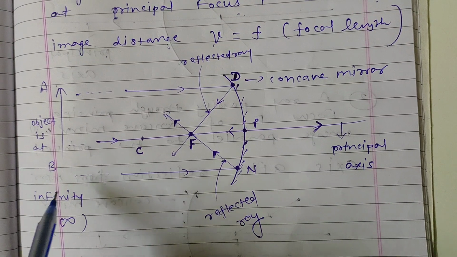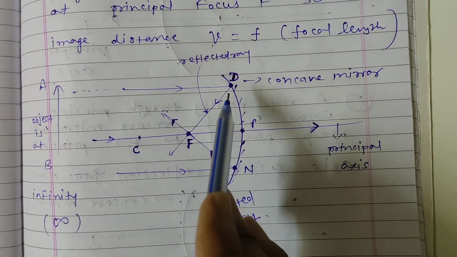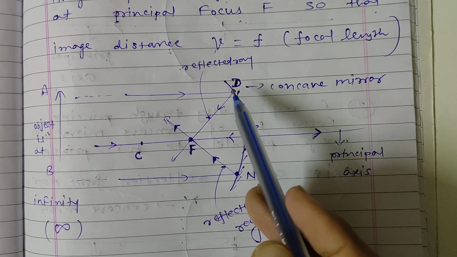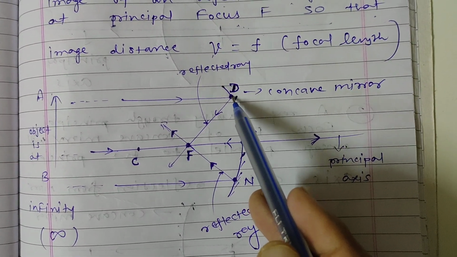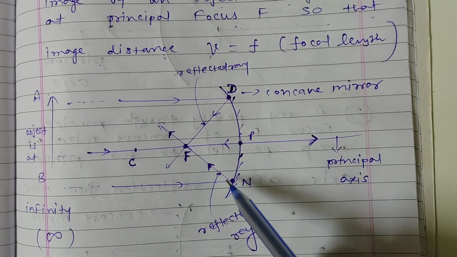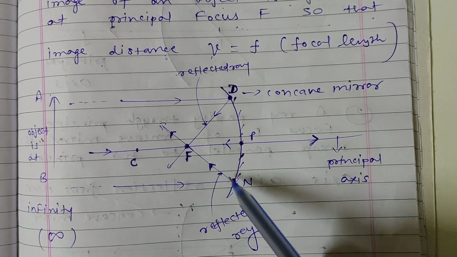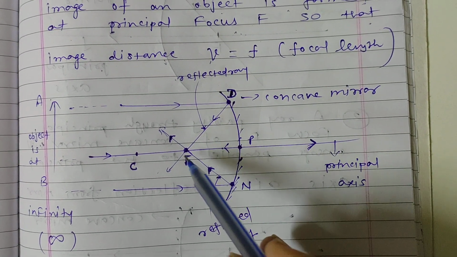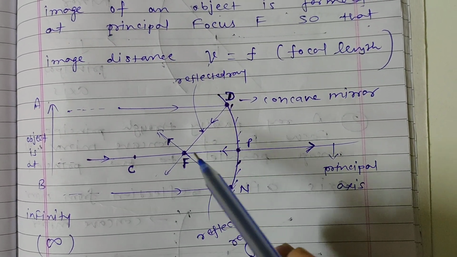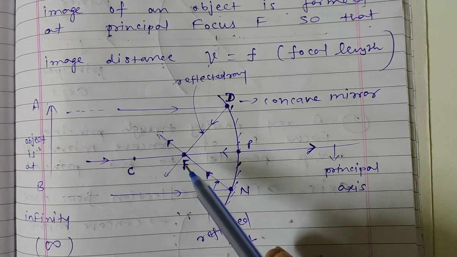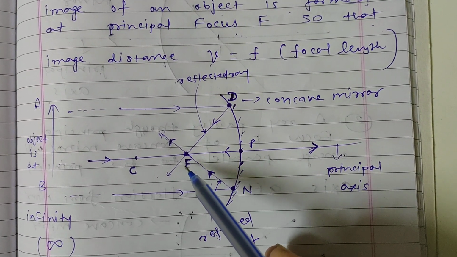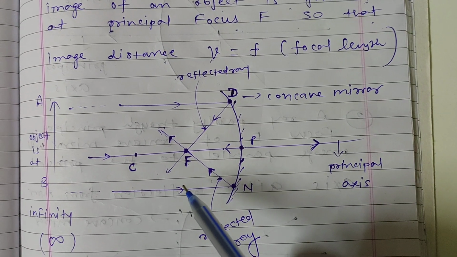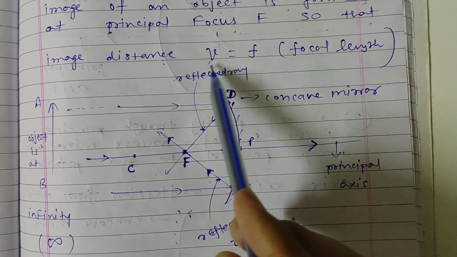They first of all are incident on the mirror, and after reflection both reflected light rays pass through the principal focus as well as intersect each other at the principal focus, so that the image is formed. That's why the image distance becomes the focal length.